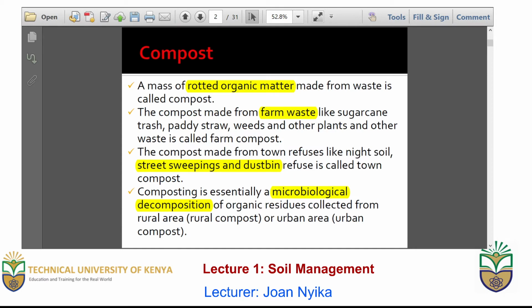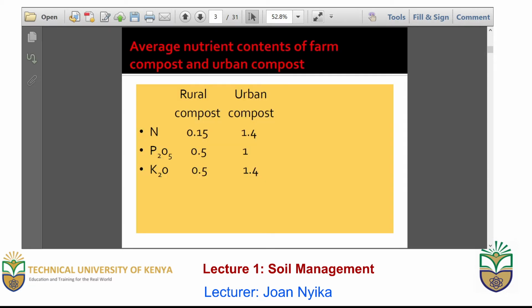Compost is loaded organic matter that is usually from farm wastes or street sweepings and dustbins, and it is a result of microbial decomposition as we had mentioned last week. But here, what is the nutrient content of compost?